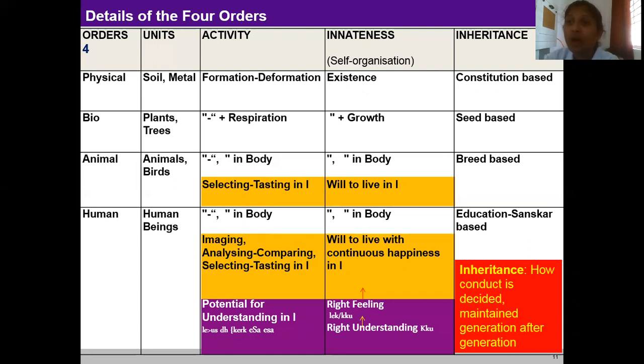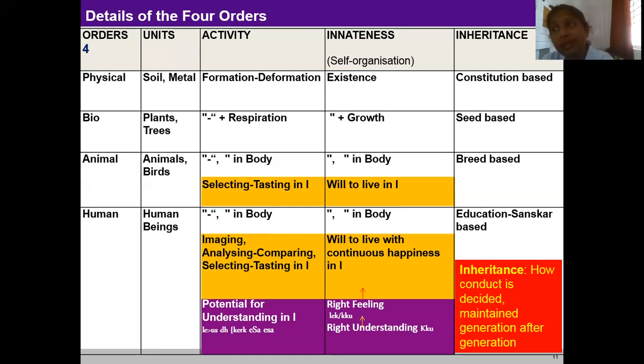When it comes to animal order, it is ensured by way of its breed. As long as the breed of an animal is preserved, its conduct is maintained. The calf of a cow is bound to be a cow and its conduct will be like that of a cow. It will eat grass. Similarly, the cub of a lion is bound to be a lion and it will eat flesh. This is how the tradition of various animals is maintained over many thousands of years.